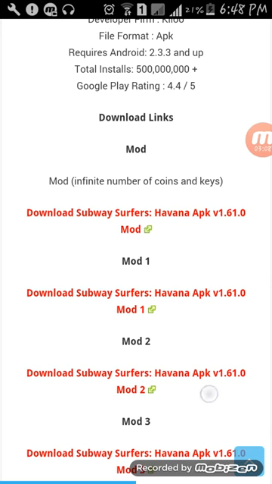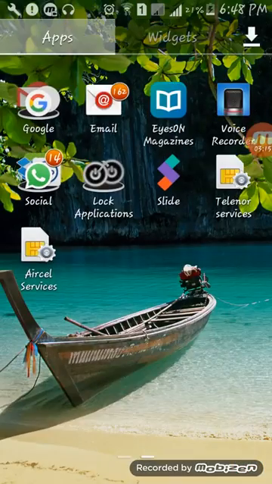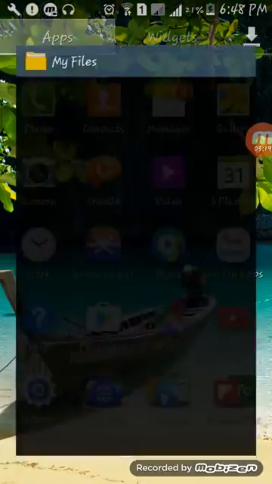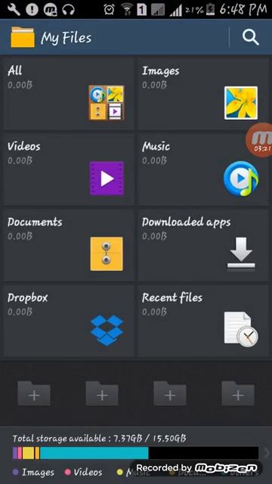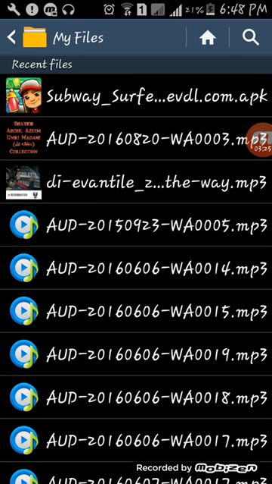I have already downloaded it, so I will show you from where to open it. I'll go to my files, file manager, recent files, and the first one is my Subway Surfer APK. I'll go with it.